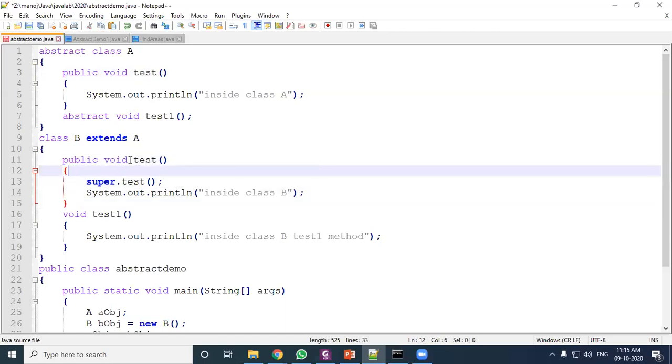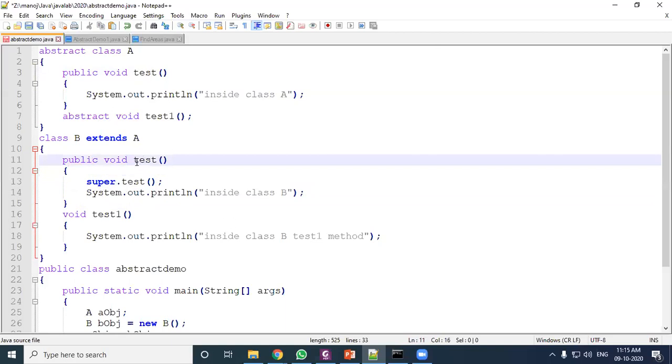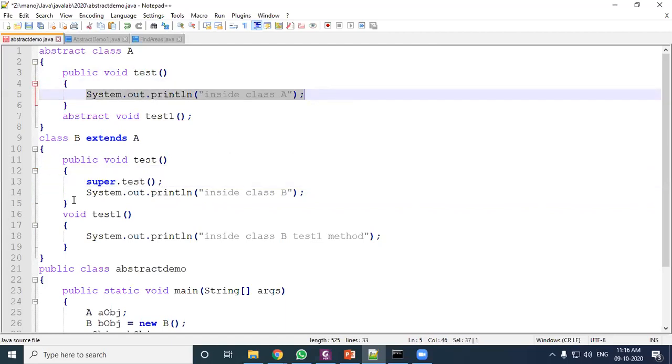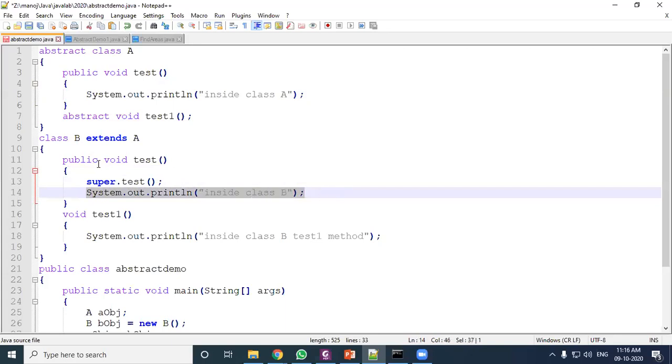Okay, so inside class B there is a method test which is already defined in class A. And here to call the method of class A, we need the super keyword which we discussed yesterday, super.test. So here it will call this part, execute this one, then it will execute this one, when the test method is called.